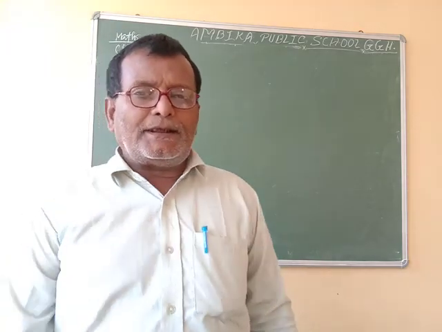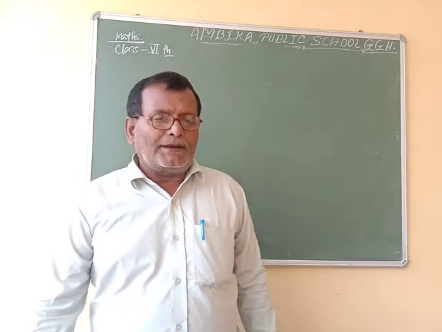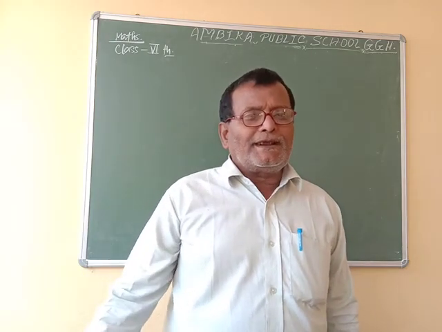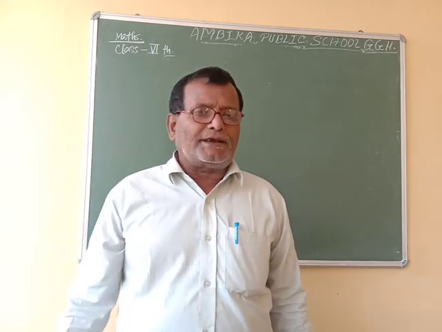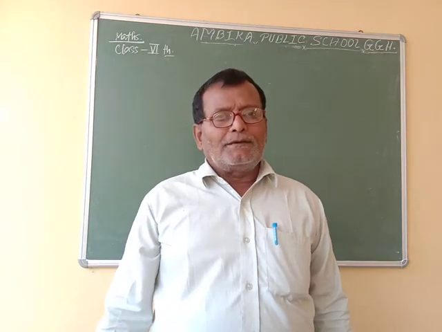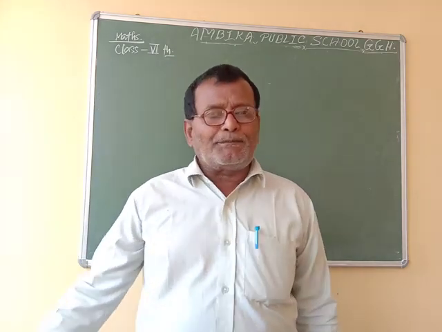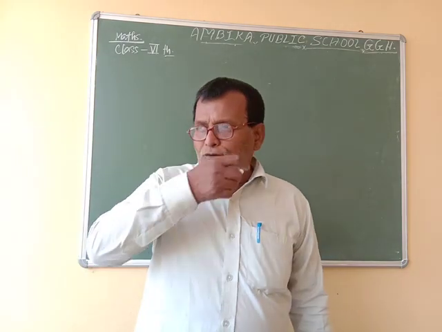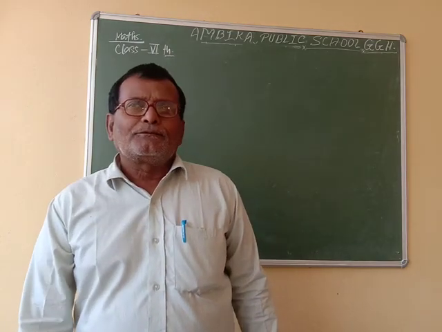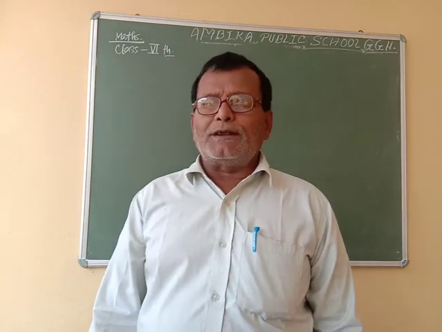Dear students, yesterday I told you about the successor and predecessor of a whole number. Again I repeat: on adding 1 to a whole number, we get the next whole number, which is the successor of a number, and on subtracting 1 from a given whole number, we get the previous whole number, which is the predecessor. So to find the successor, we add 1 to a given number, and to find the predecessor, we subtract 1 from a given number.